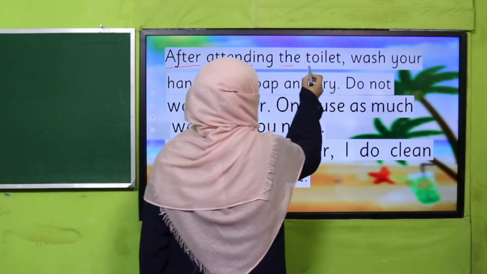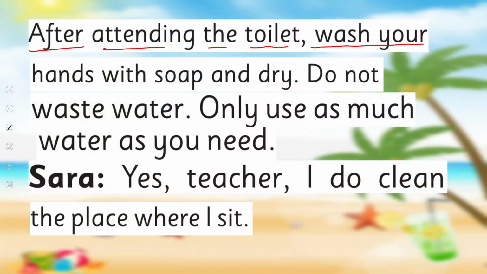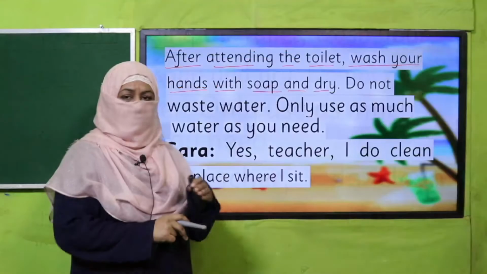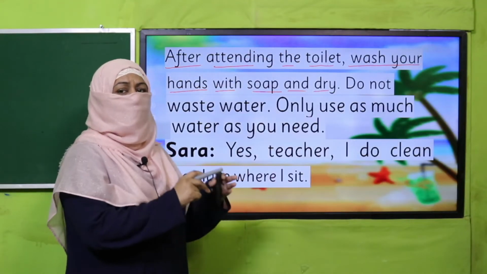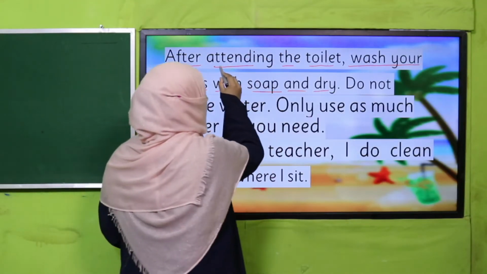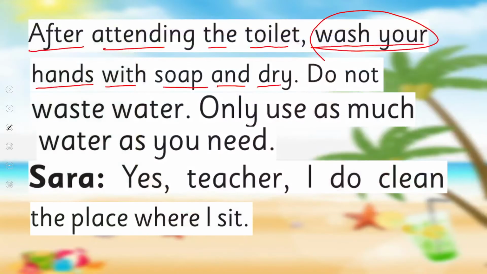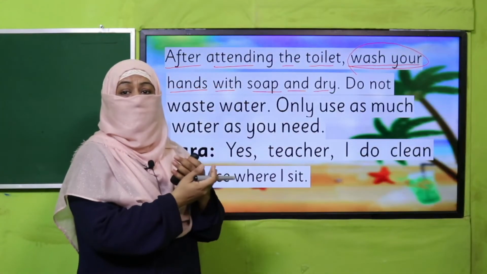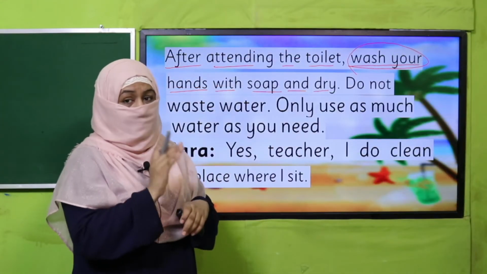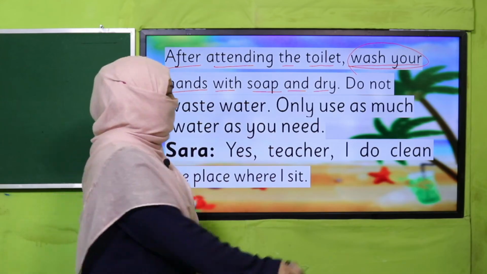After attending the toilet, wash your hands with soap and dry your hands. So what? First, when you attend toilet, clean that toilet properly. When you come outside, wash your hands properly. And now we know during Corona we had many trainings. We should wash properly inside, outside, rub the palm, wash the wrist, each and everything. Then wash it, then dry your hands and apply sanitizer. This is what we are supposed to do.